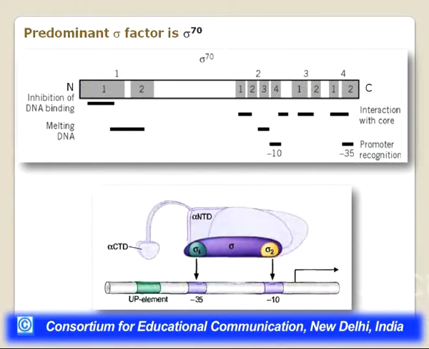Now, we studied about this UP element. Some of the promoters have this upstream region and it does not interact with the sigma factor. However, the alpha subunit has an extension. The C-terminal domain of the alpha subunit interacts with this UP element and it also aids in the tight binding of this RNA polymerase onto the promoter region. So the UP element aids in the stronger binding of the RNA polymerase to the promoter region, but it does not interact with the sigma factor. It interacts with the C-terminal domain of the alpha subunit of the RNA polymerase.